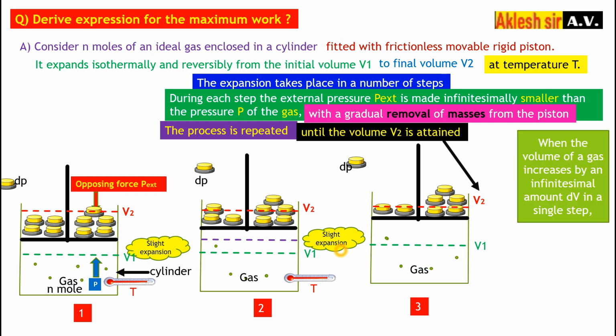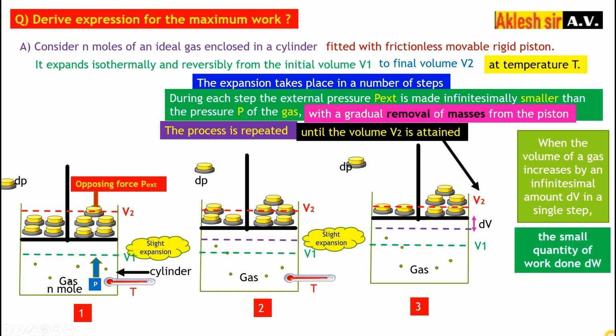Now when the volume of the gas increases by an infinitesimally small amount, initially the piston was at this position, and now it has moved to this position. There was a small change in the volume, an increase in the volume in that single step.